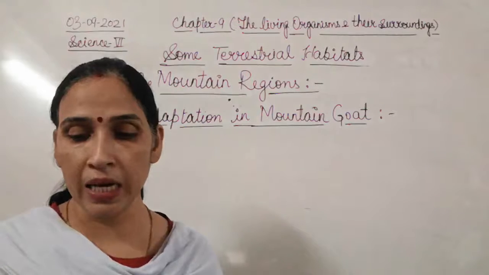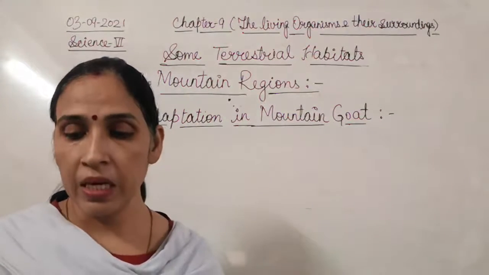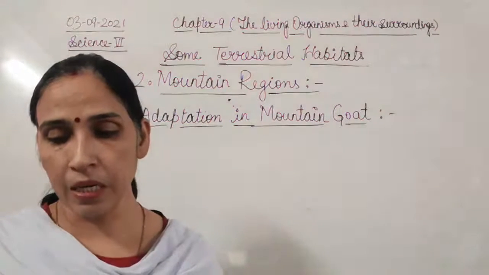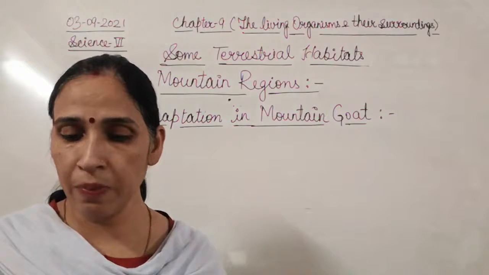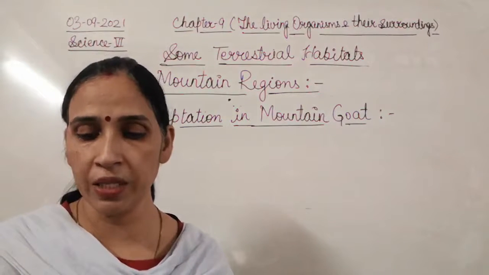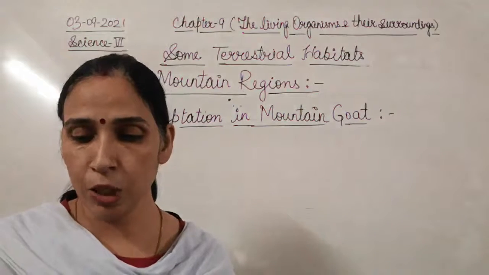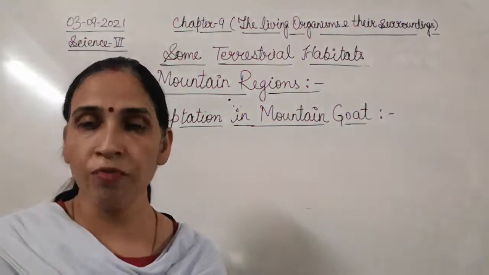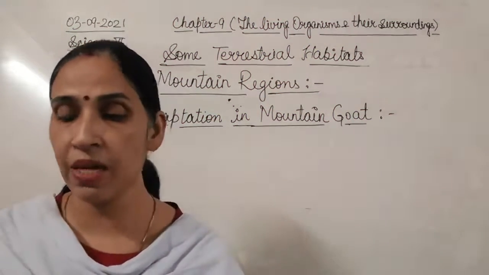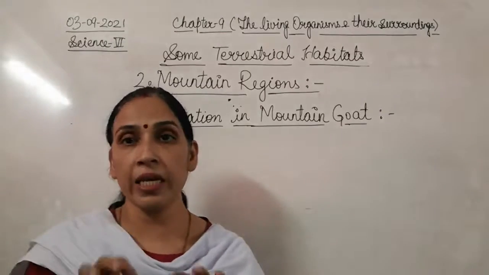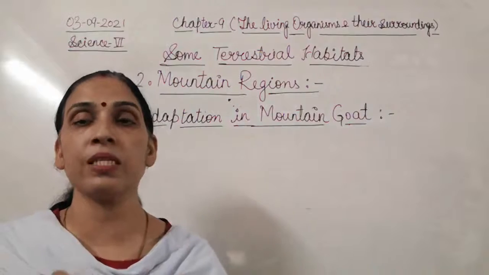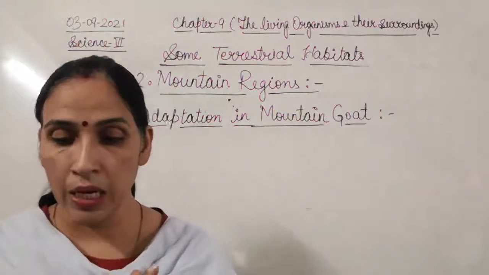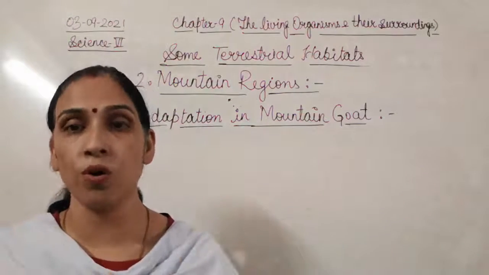First, the snow leopard has thick fur on its body. This fur protects the snow leopard from cold and keeps it warm. The snow leopard also has fur on its feet and toes. This protects its feet from cold when it walks on the snow. So fur is present on their body as well as on their feet. This fur, present on different parts of their body, helps them walk easily on the snow.